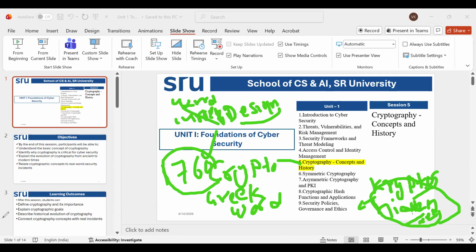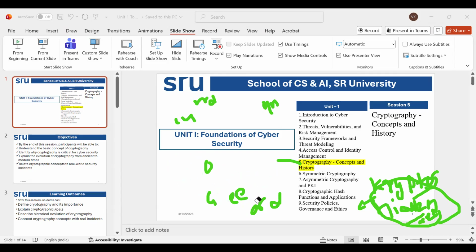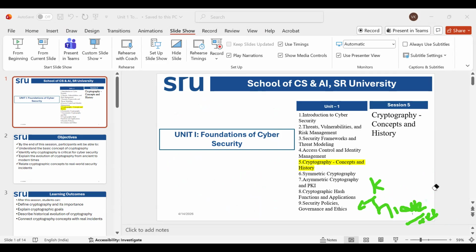So now we will erase it, and we will see the other things later. Like those, we understood that the word crypto came from the Greek word cryptos, which means hidden or secret things, so that nobody knows about it and privacy can be maintained.